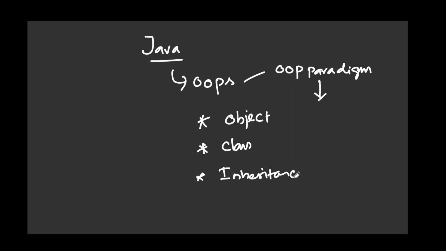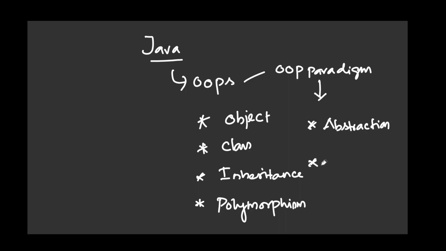inheritance. Okay, then it has to talk about polymorphism. Okay, then it has to talk about abstraction, then the final one is encapsulation.